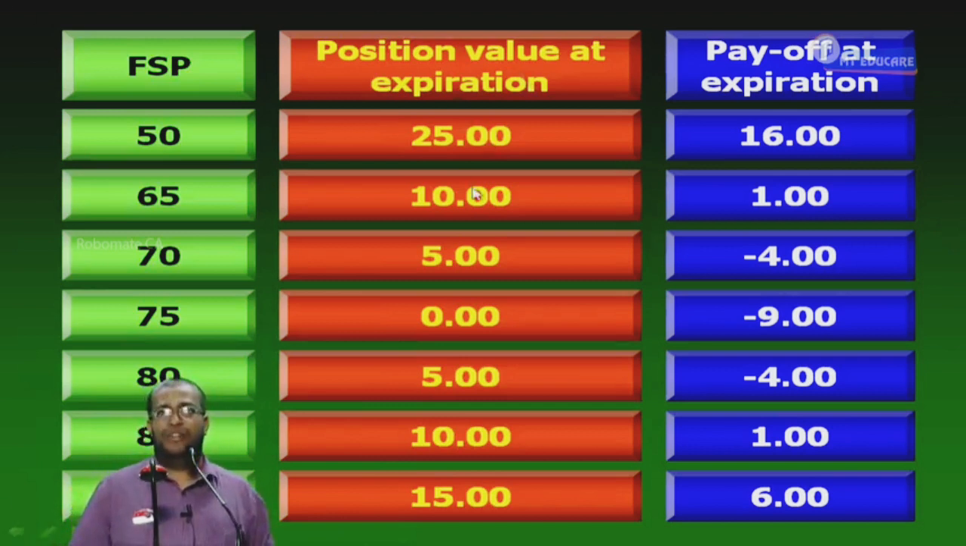The first column, position value, is the value the straddle gives me. For that value, I have to pay what? The premium. The net profit which I earn is the payoff. Okay.